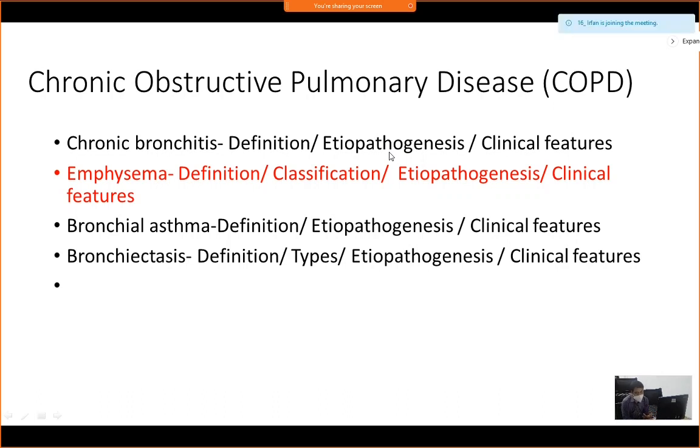Most of them will have smoking as one of the etiologies, and you should know how smoking causes these diseases. There are other causes also, which are given in books heading-wise. Please read those from books. And of course, clinical features. Most of the clinical features are very similar. In fact, the clinical features of these COPDs overlap with each other. That's why these conditions have been grouped under one broad heading, chronic obstructive pulmonary disease or COPDs, because their clinical features are very similar.